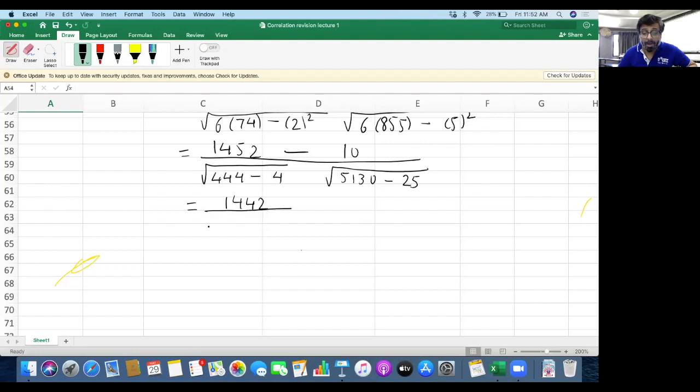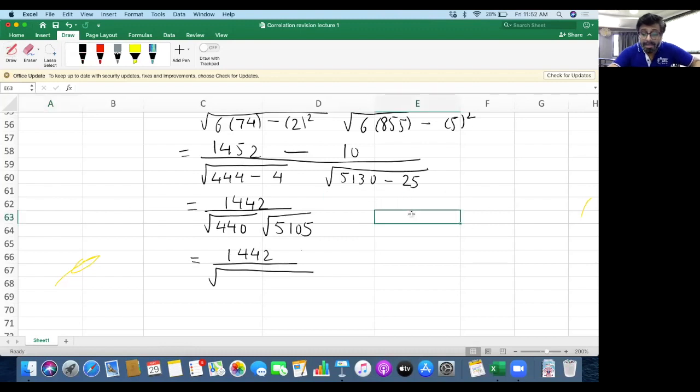Upon square root of 444 minus 4 is 440, into square root of 5130 minus 25 is 5105. So 1442 divided by, now if we multiply these two values, 440 multiplied by 5105, we get 2246200.